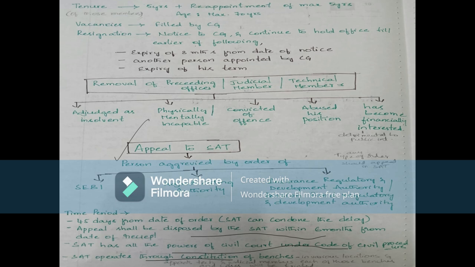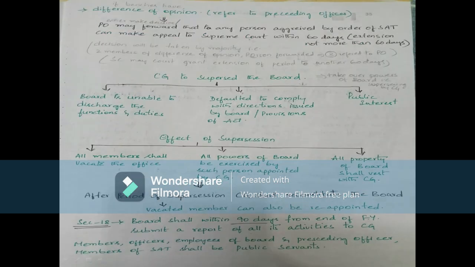So as I said before, head office will be at Mumbai, and in each state we will have a SAT, and in each state we will have a presiding officer and judicial member. They will see the cases, okay. Trials will be done by them, and if at all there is any difference of opinions between the benches, then it will refer to the presiding officers, okay.